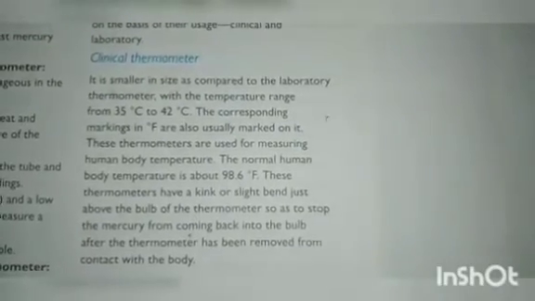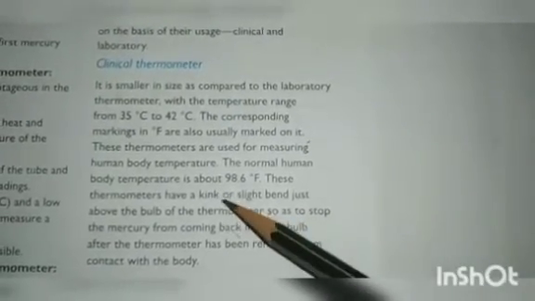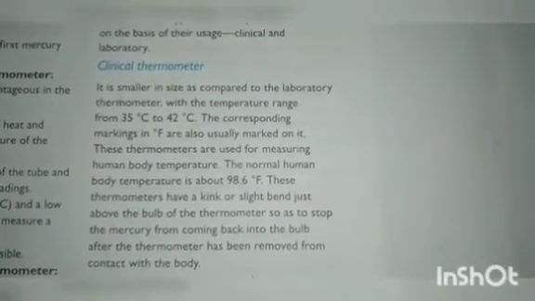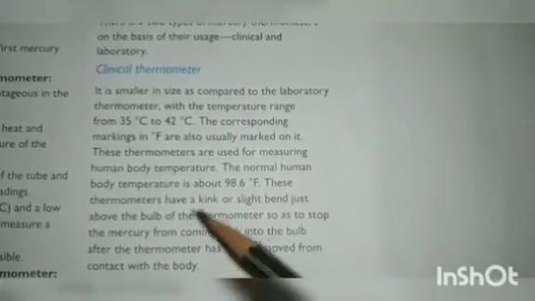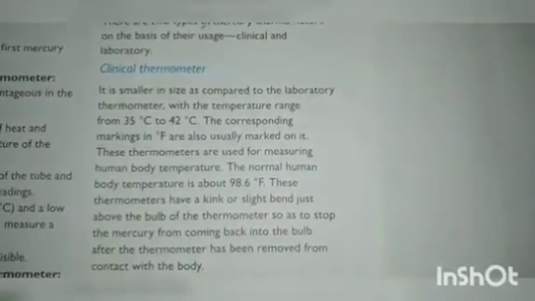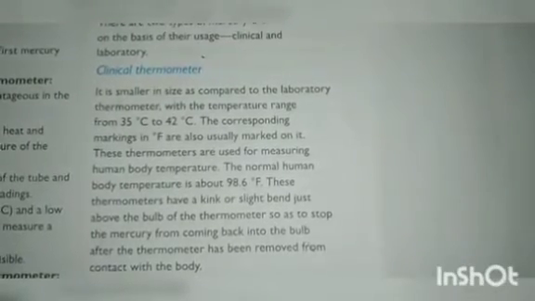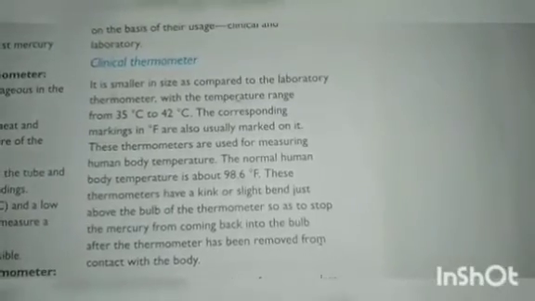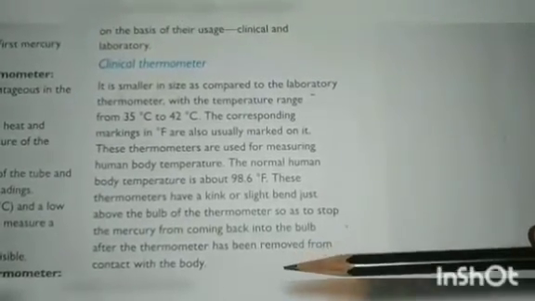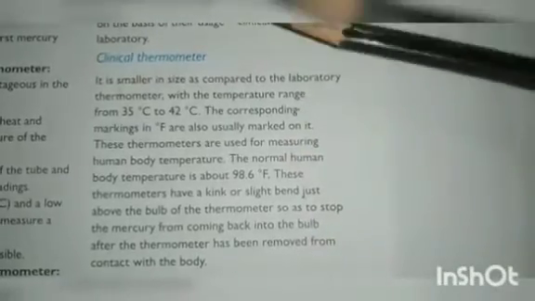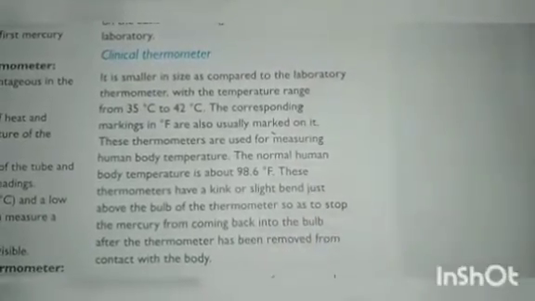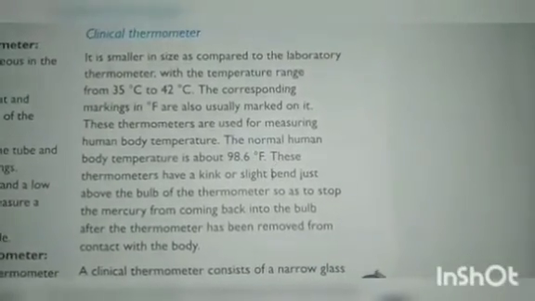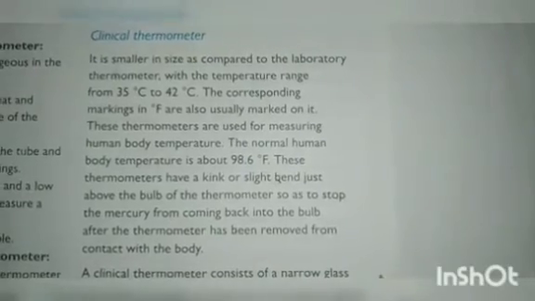The kink is a small constriction at the base of the thermometer, where the bulb is present. Its function is to stop the mercury from coming back. Once the mercury has risen, it cannot come back after the thermometer has been removed from contact with the body.